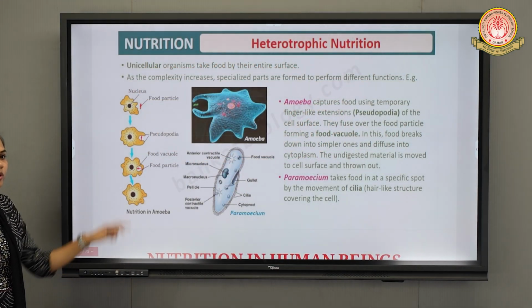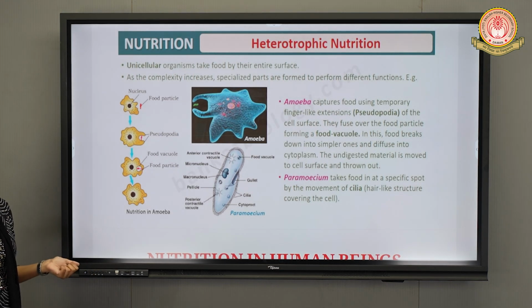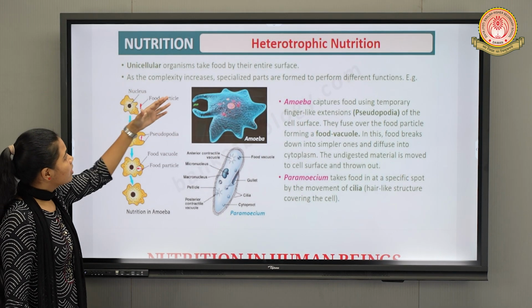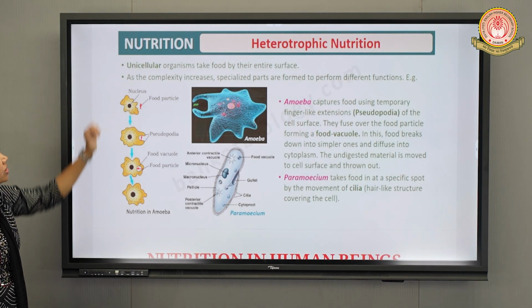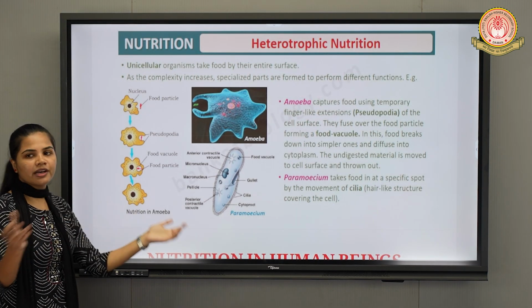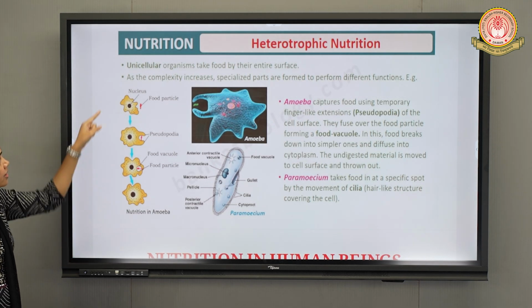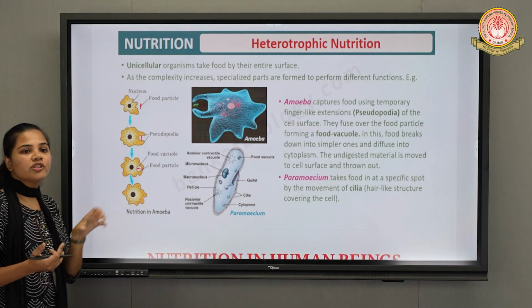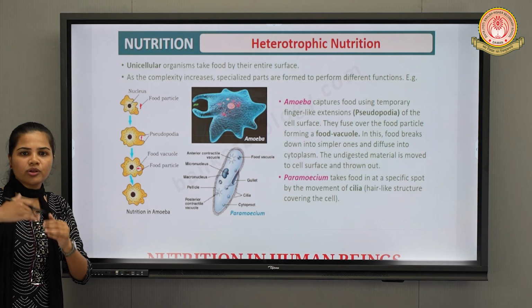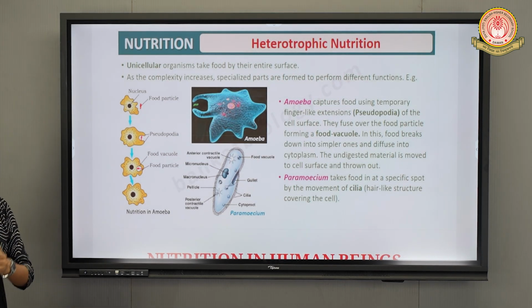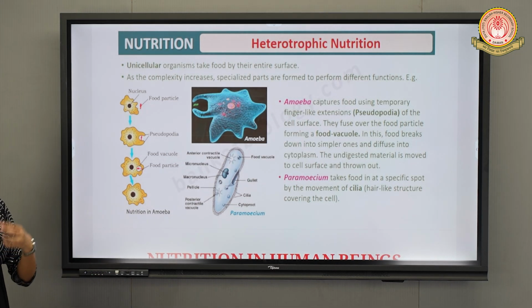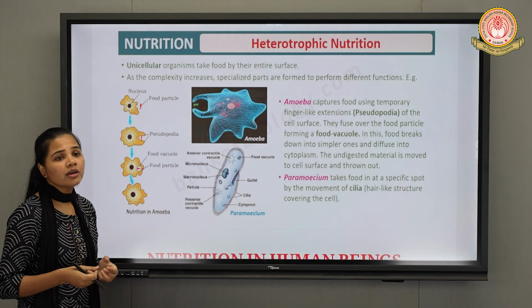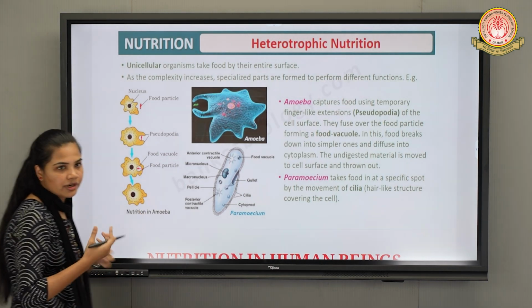Next example we will take about amoeba. Amoeba is a type of unicellular organism, right? Before proceeding with the process of nutrition in amoeba, we will see some points. Unicellular organisms take their food by using their entire body surface. Secondly, as the complexity of the organism increases, from unicellular to multicellular, cells, tissues and organ systems get developed, and they use those organ systems for nutrition, for their energy and all.